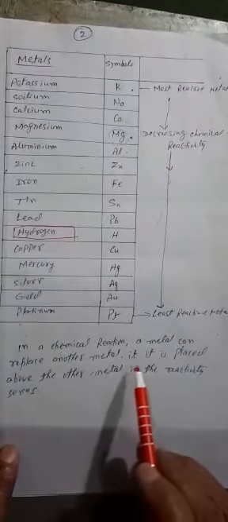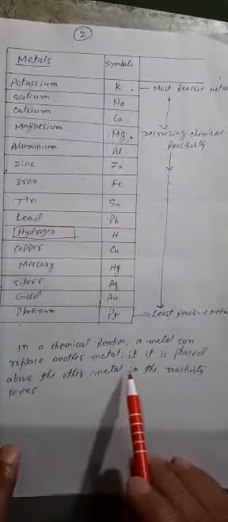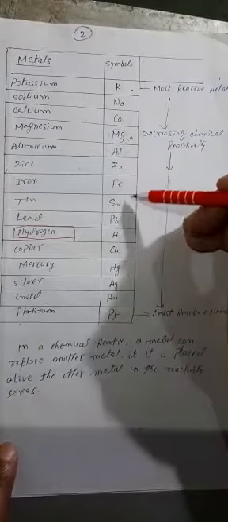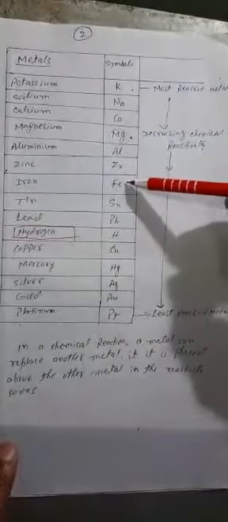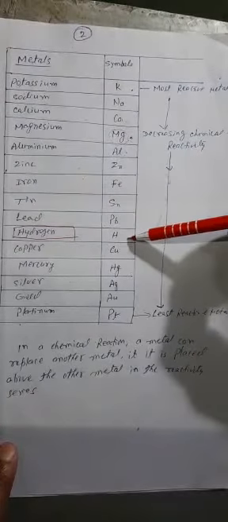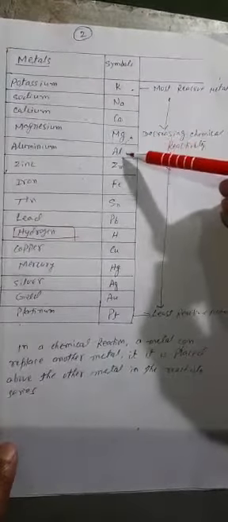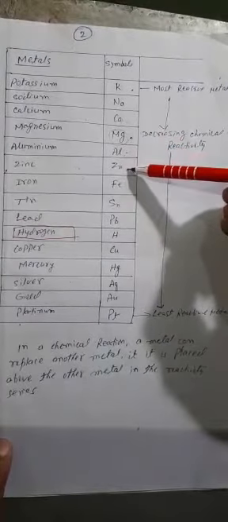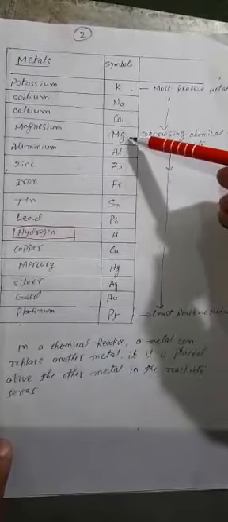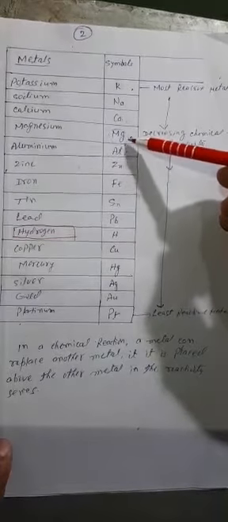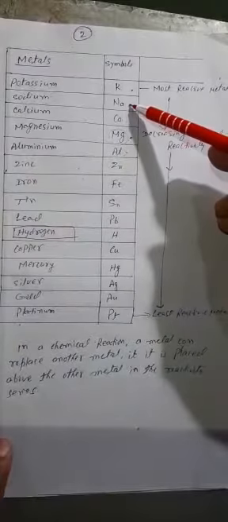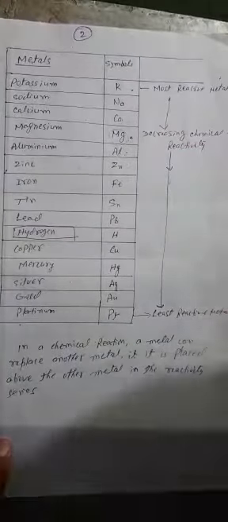In a chemical reaction, a metal can replace another metal if it is placed above the other metal in the reactivity series. Any metal which is above in the series can replace the metal which is below. Here magnesium can replace aluminum from their salt. Aluminum can replace zinc from their salt. Magnesium can replace aluminum, but magnesium cannot replace calcium or sodium from their salt.